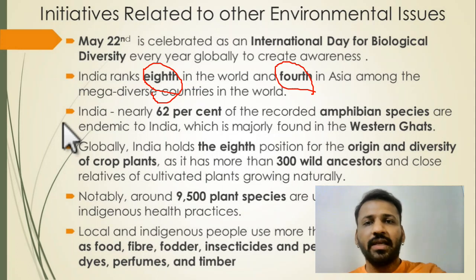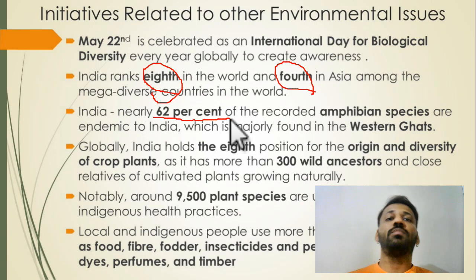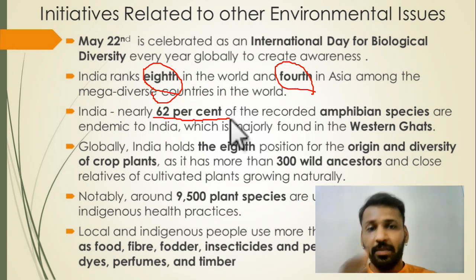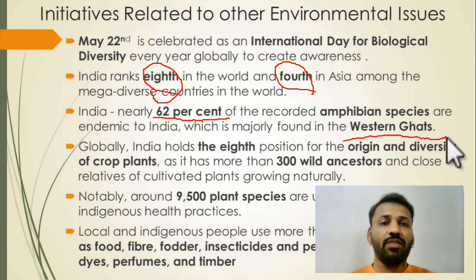One more important thing is 62% of India's amphibian species are endemic, means only found in that particular region. These are endemic, they are not found anywhere else in the world. So 62% of India's amphibian species are endemic. That means they are very sensitive, and almost all of them are found in the Western Ghats.